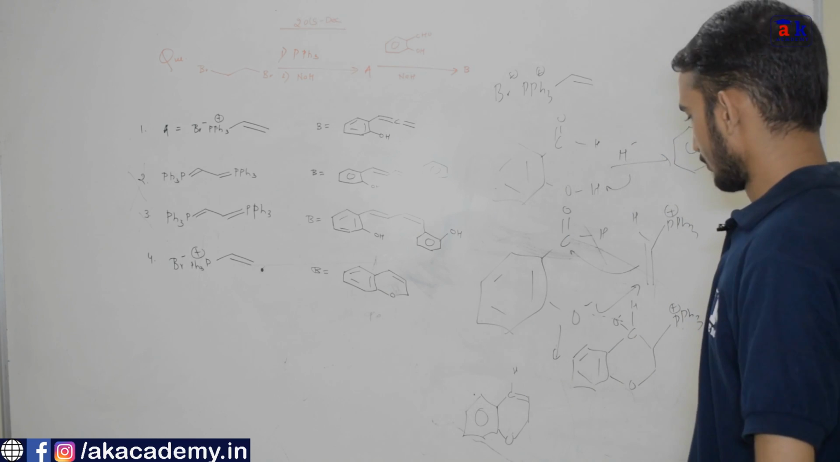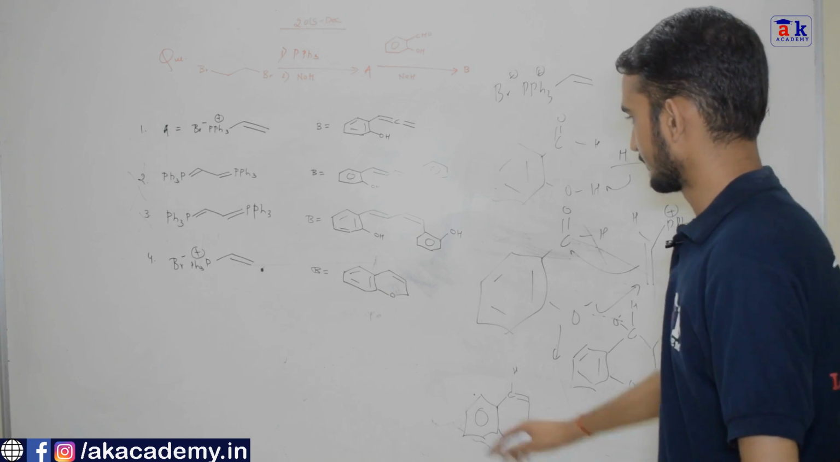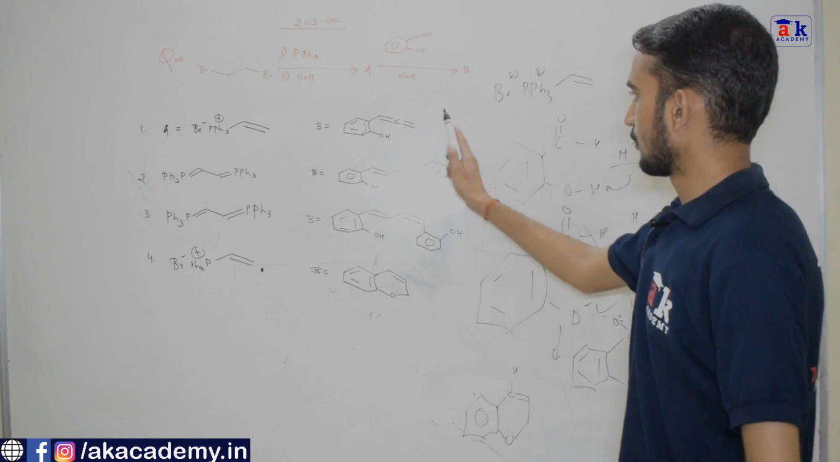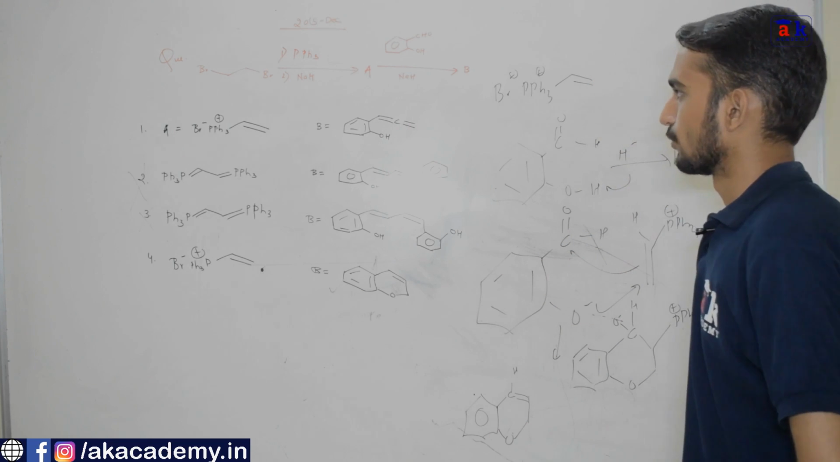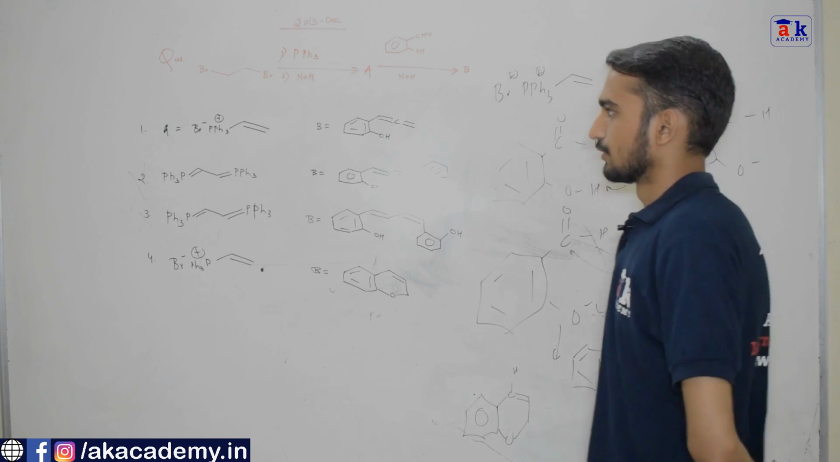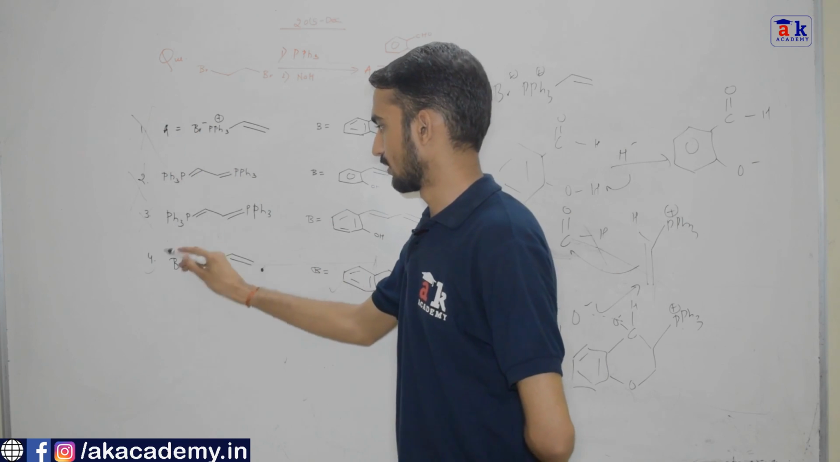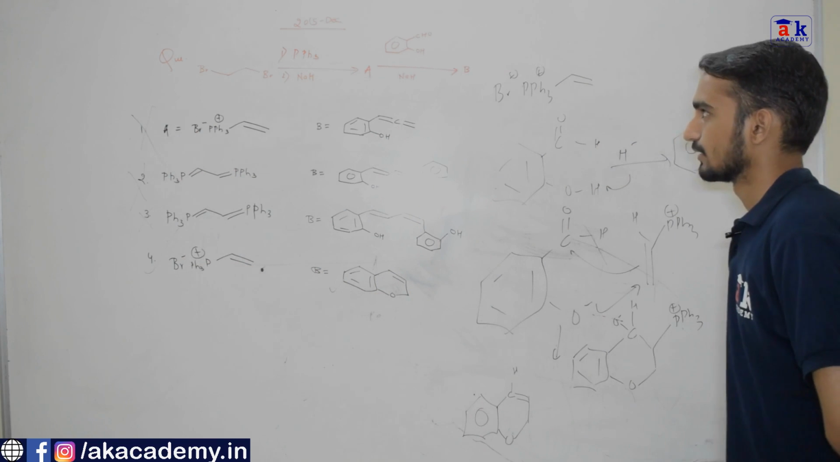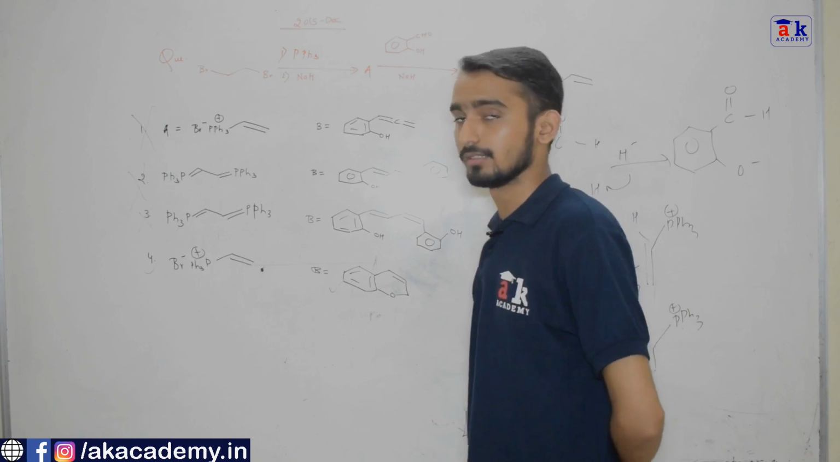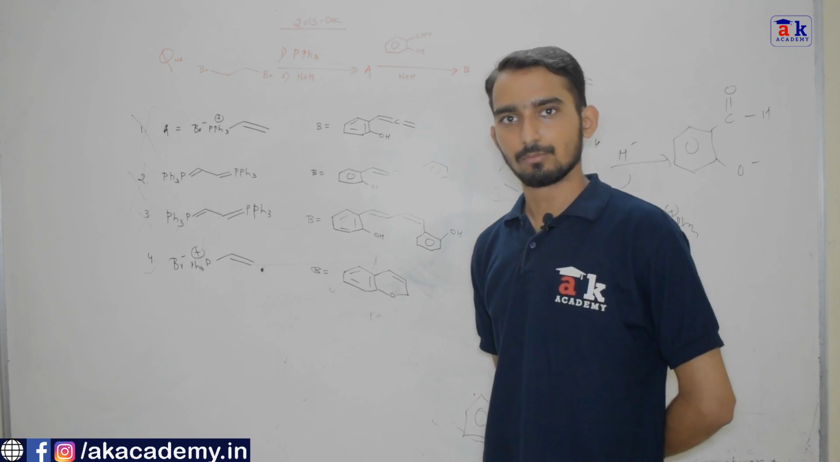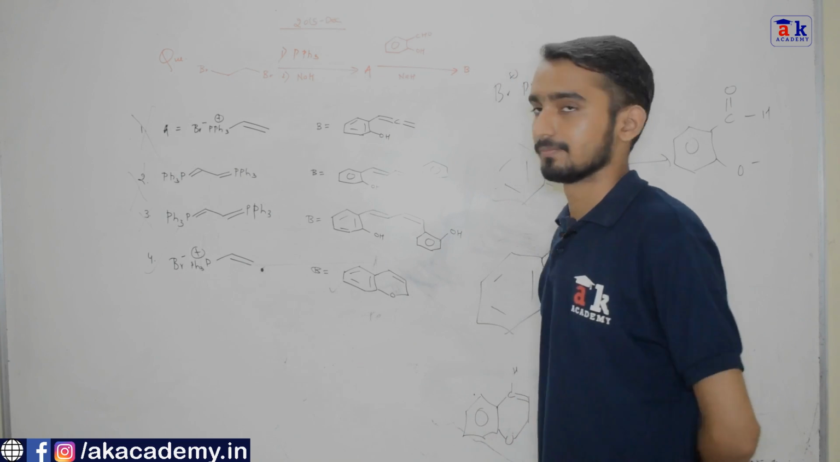Okay, so where is the answer? Yes, this is the answer. You cannot get allene in the product. So option number 1 is wrong. So the correct answer is option number 4. So this is the answer of this particular question which was asked in 2015 December. Let us see one more question based on Wittig reaction.